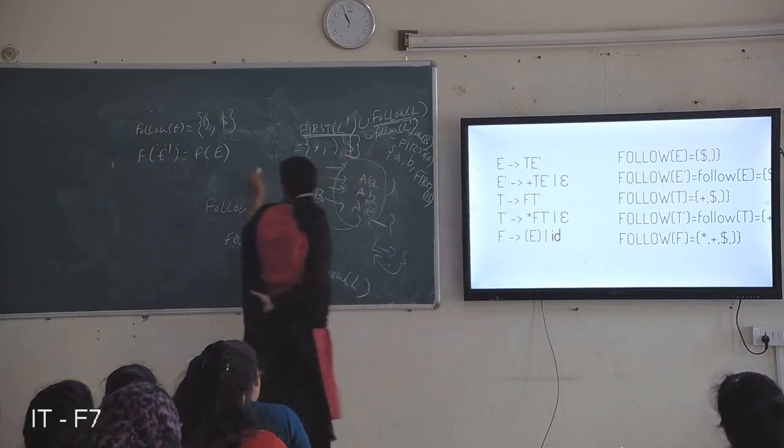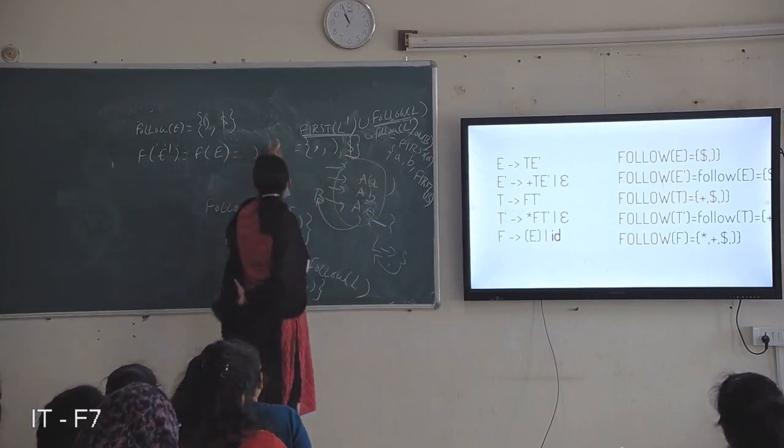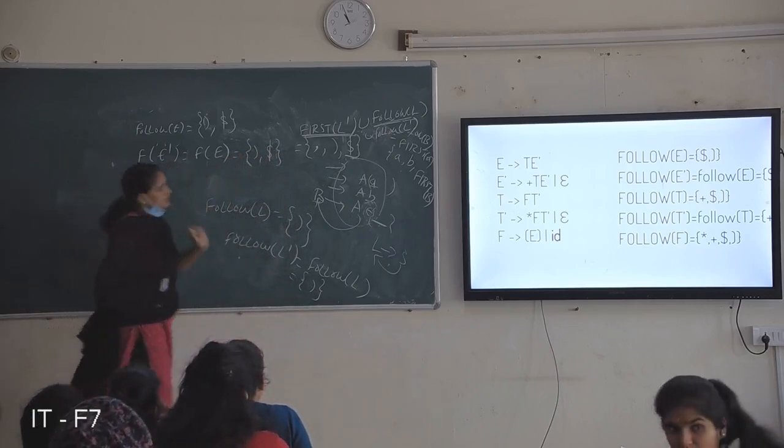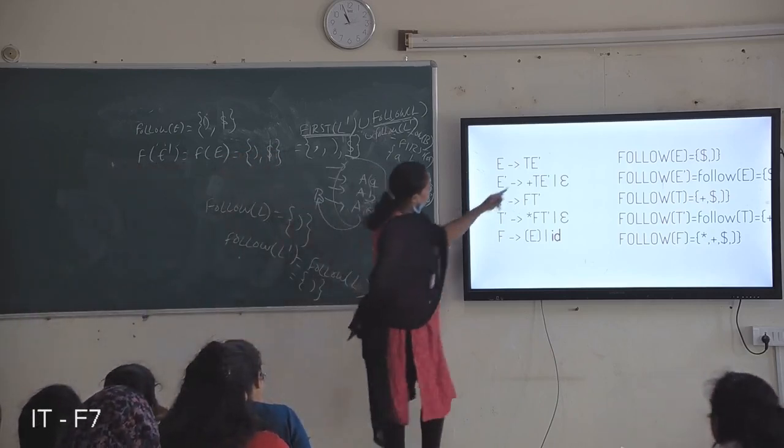So the symbols close brace and dollar are in follow of E dash also.